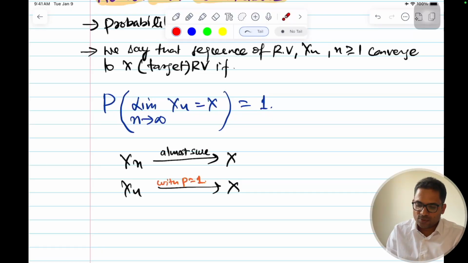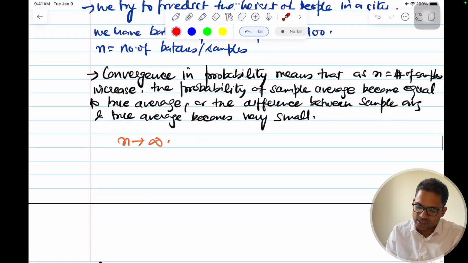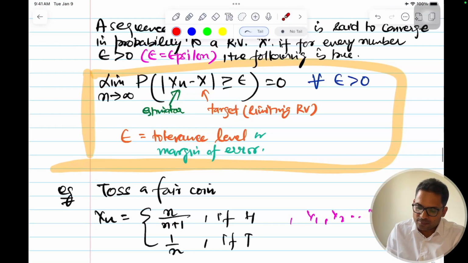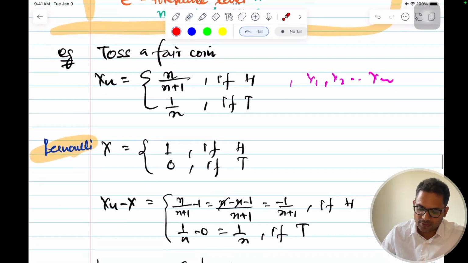Okay, so here you see, earlier in convergence in probability, what was there? The probability of the difference of the sequence of random variables from the target being greater than or equal to some tolerance level becomes 0 as n tends to infinity. And epsilon was a very small number, greater than 0, that was our tolerance level.